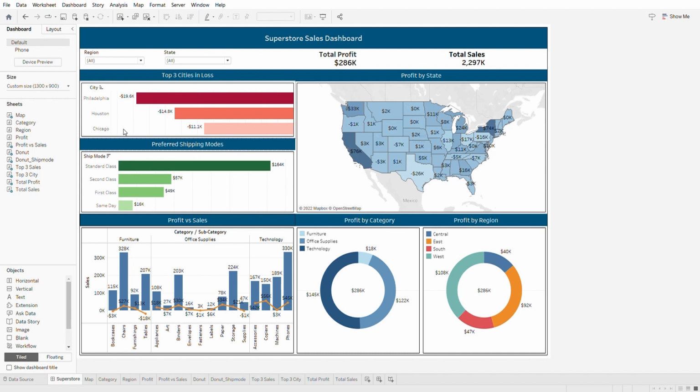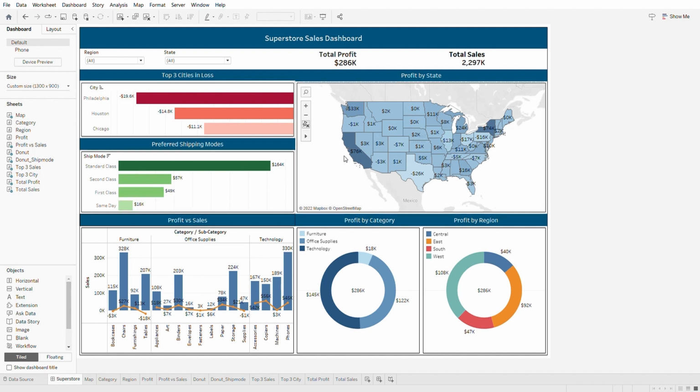The second graph shows us the most preferred shipping modes. The standard class contributes towards the highest profit of $164,000. This graph also shows us that the majority of the customers prefer this shipping mode compared to the others, whereas the same-day shipping is the least preferred shipping mode, yielding a profit of only $16,000.